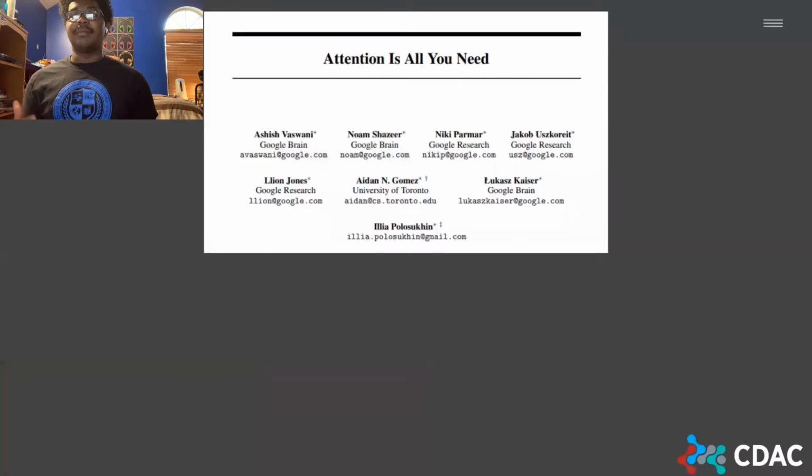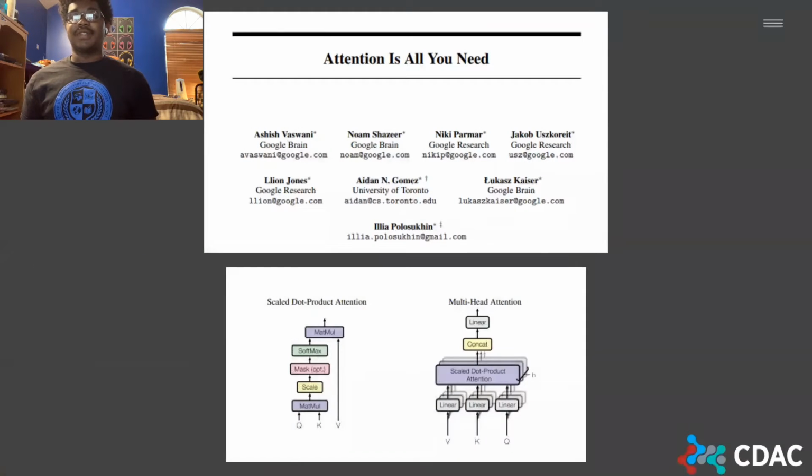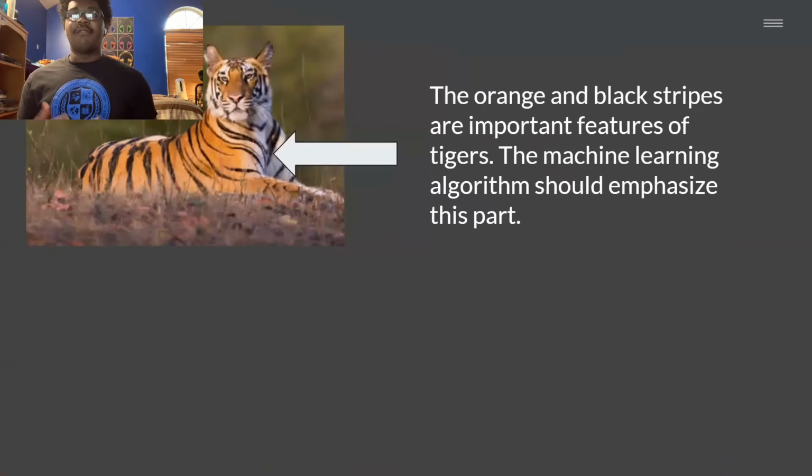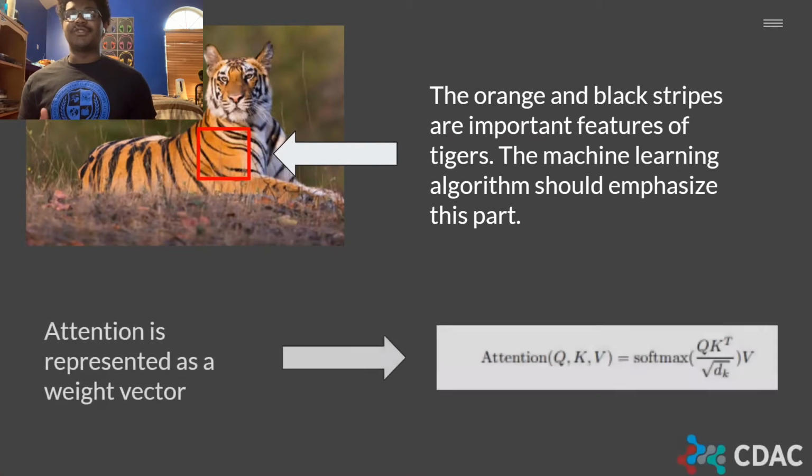Attention is a concept made popular by papers like Attention is All You Need. It is the idea that there are specific parts of data that are more influential than others and should be emphasized by the model. For example, the presence of orange and black stripes might be a clear indication that the subject in the image is a tiger. Often, attention is represented as a weight vector, which has the same dimension as the original input. It changes the weight of different parts of the data point and is shown to increase the accuracy of algorithms that use it. But what does this have to do with increasing the role of humans?